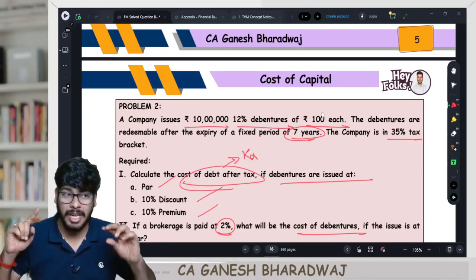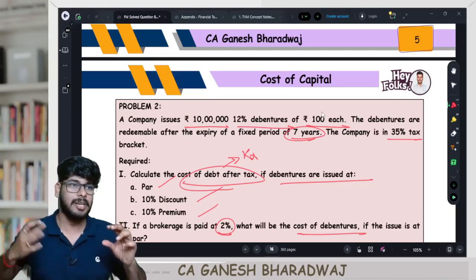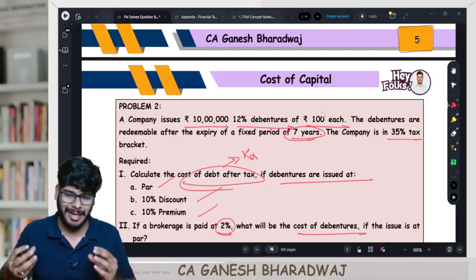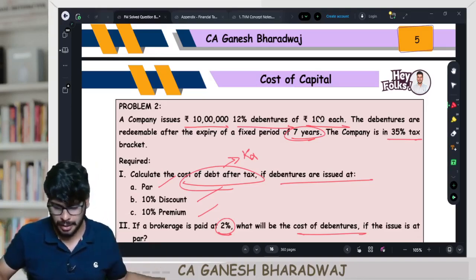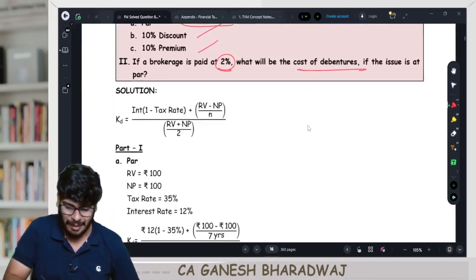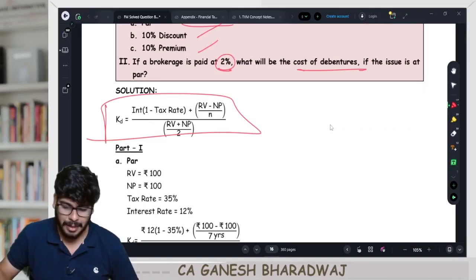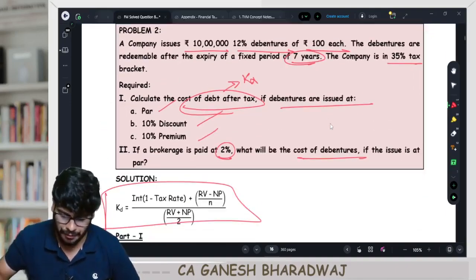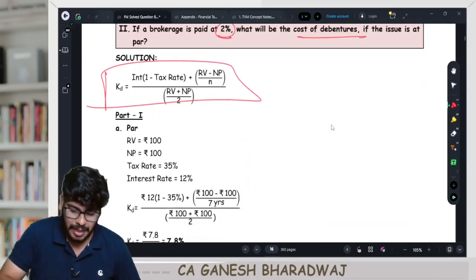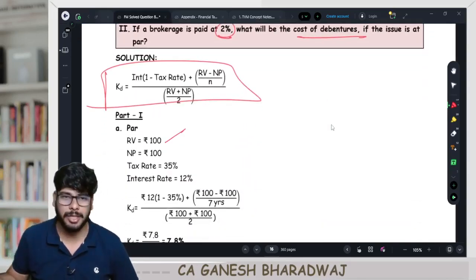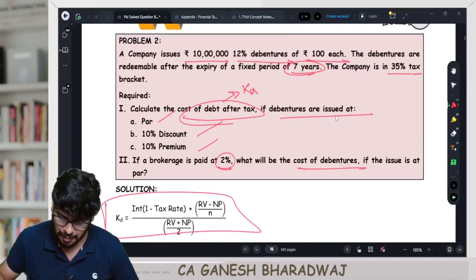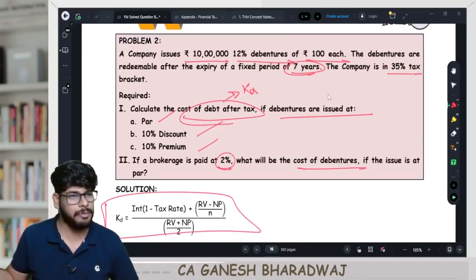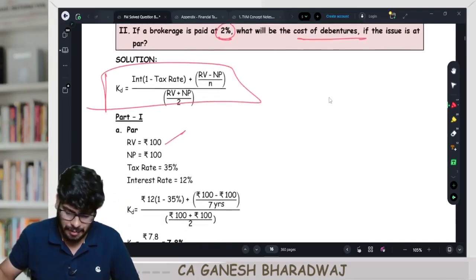Net proceeds means what? Issue price adjusted for flotation cost. From the viewpoint of the company, we are calculating the net amount I get today. Are you clear with this? Right. So now the same formula is what is mentioned here. Now, what have they given? I'm listing out, guys, just follow whatever I'm saying. In this case, redemption value is how much? Nothing is mentioned, huh? Or have they mentioned it's redeemed at par? Nothing is mentioned. You assume it to be at par. Clear? Redemption happens at par.